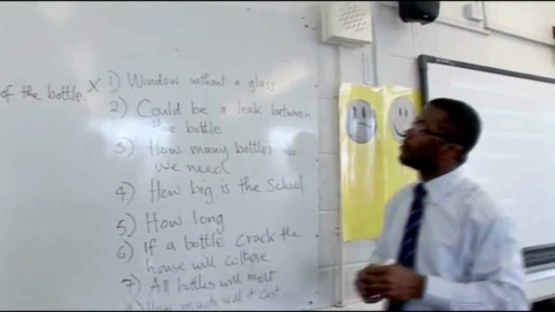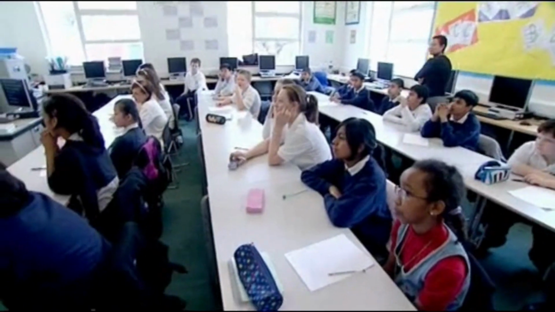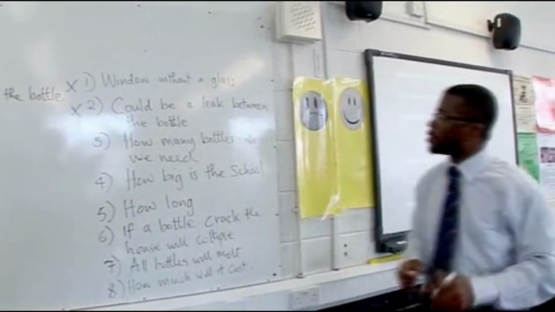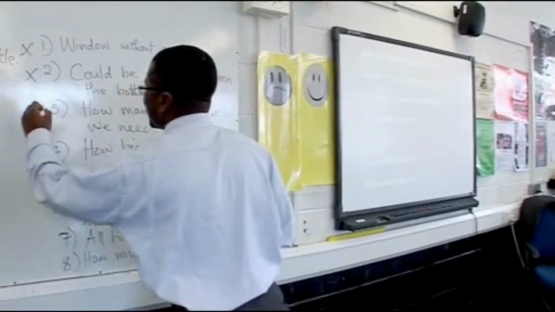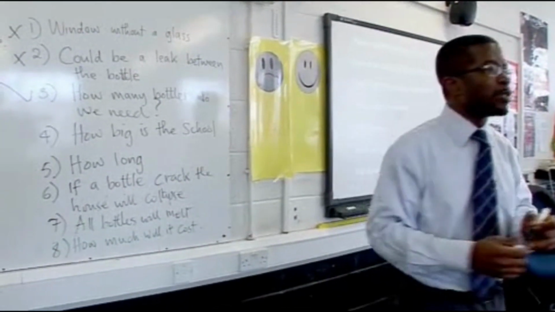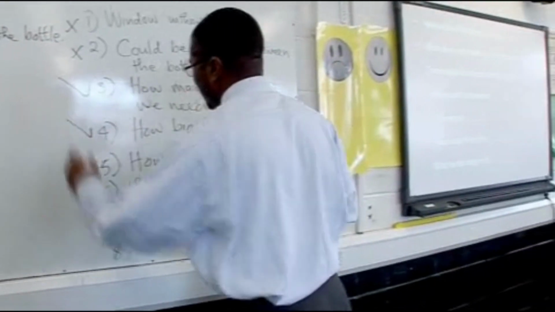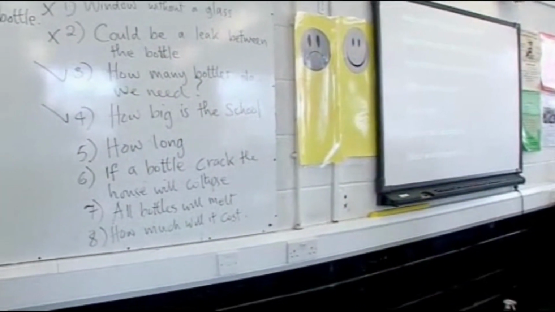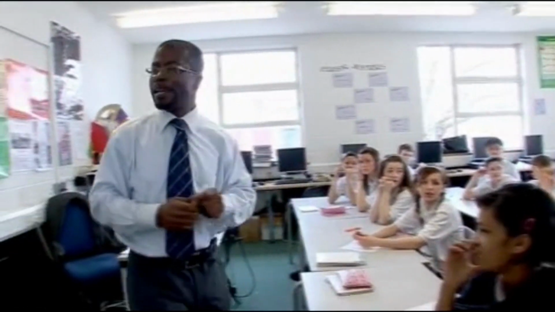What about the second one? Could be a link between the bottles. No, that's just common knowledge. Okay, let's see. And then the next one, how many bottles do we need? Well done. So we're going to choose that. And then the next one, how big is the school? Yes, we can use that. And then how long is it going to take us to finish? Yeah. Prediction. That was prediction.